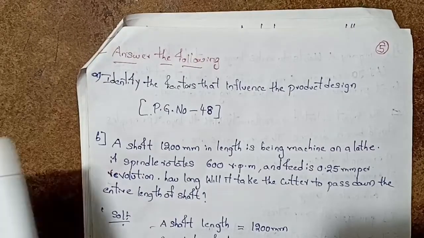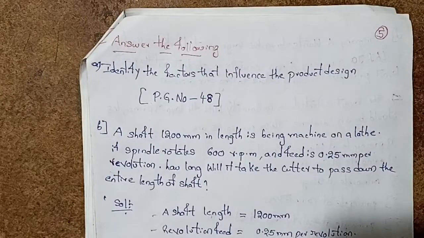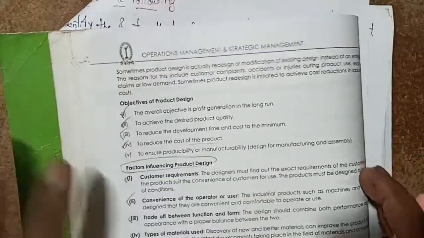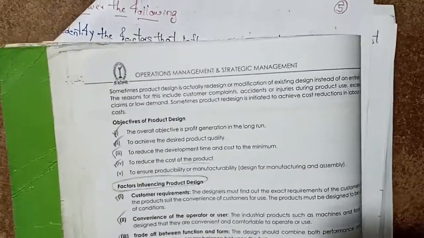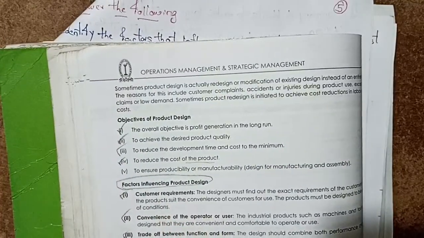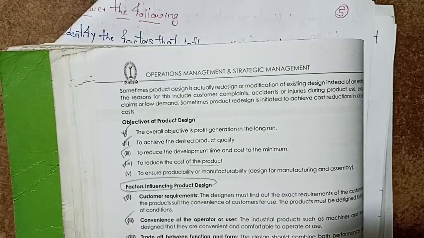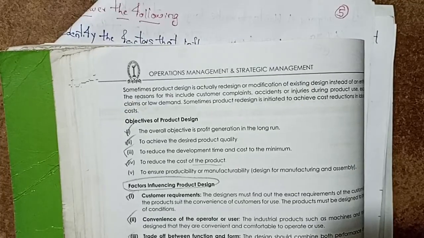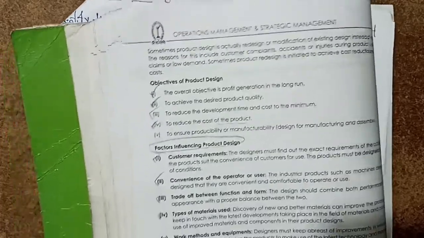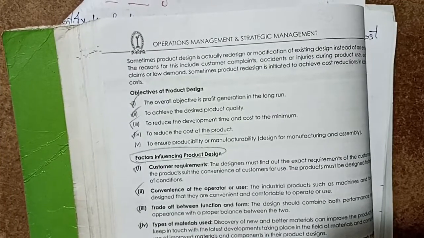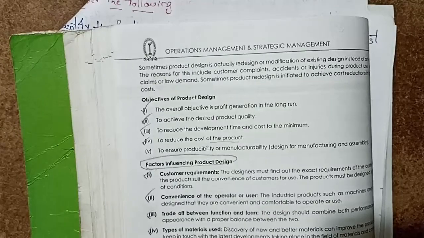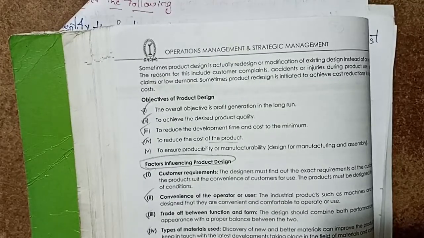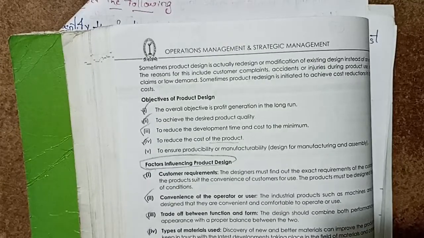So we see here the factors that influence product design: customer requirements, convenience of the operator or user, trade-off between function and form, types of material used, work methods and equipment, cost price ratio, product quality and process capability, effect on existing products, and packaging.